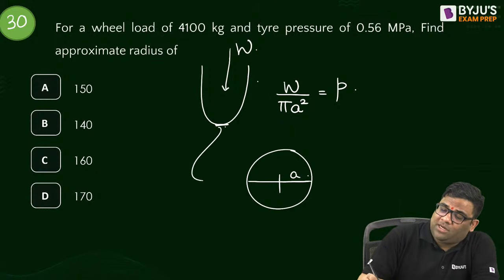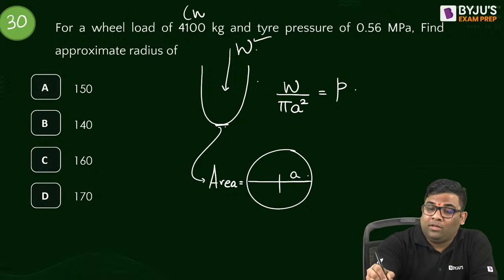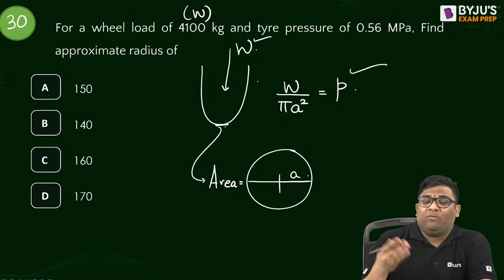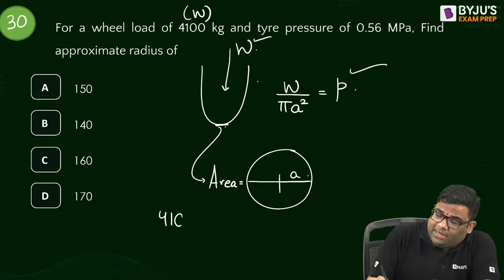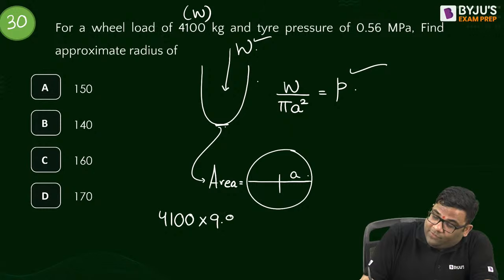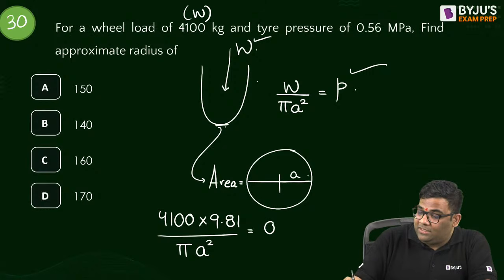Very simple concept. You don't have to remember the formula. Load divided by the area gives me the tire pressure. Now the load is given, 4100 kilogram. Kilogram I can convert into Newton. How? I multiply by 9.81. So this much Newton divided by area pi a square is equal to the tire pressure, that is 0.56 Newton per mm square.